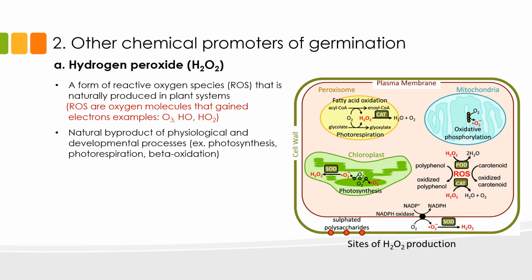Examples of these processes are photosynthesis, which occurs in the chloroplast. So you can see the generation of hydrogen peroxide here. We have photorespiration occurring in the mitochondria and beta oxidation occurring in the peroxisome. If you will recall, beta oxidation is a cyclic process that breaks down lipids. At lower concentrations, hydrogen peroxide can act as signaling molecules that regulate plant responses to stress.